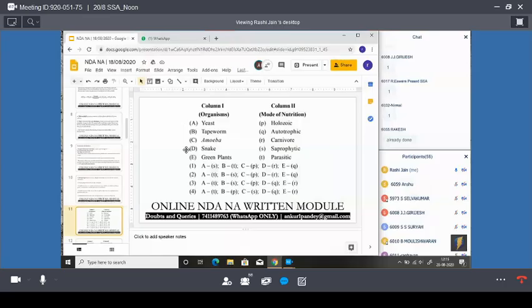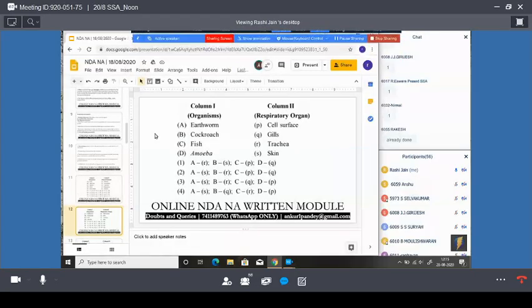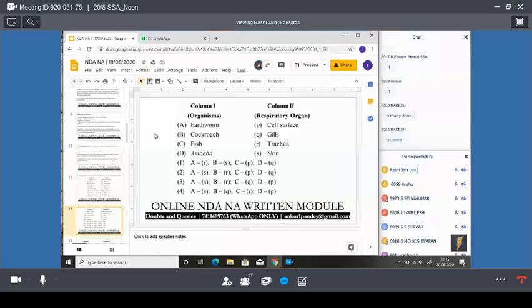Okay, Rakesh. Second one. Earthworm, cockroach, fish, amoeba. Tell me. Yeah, the third option is correct. Here, earthworm, respiratory organ is skin.